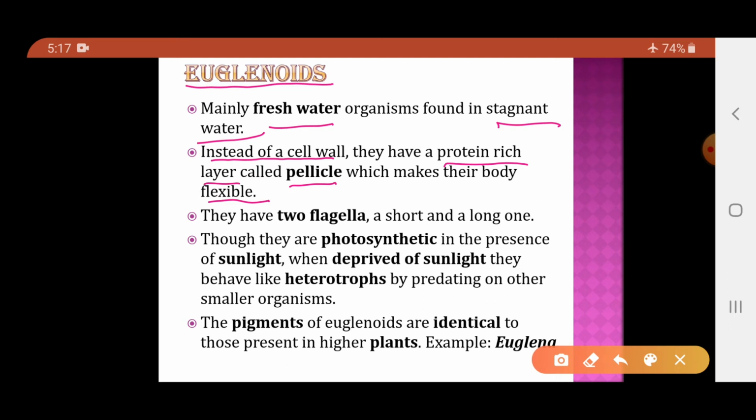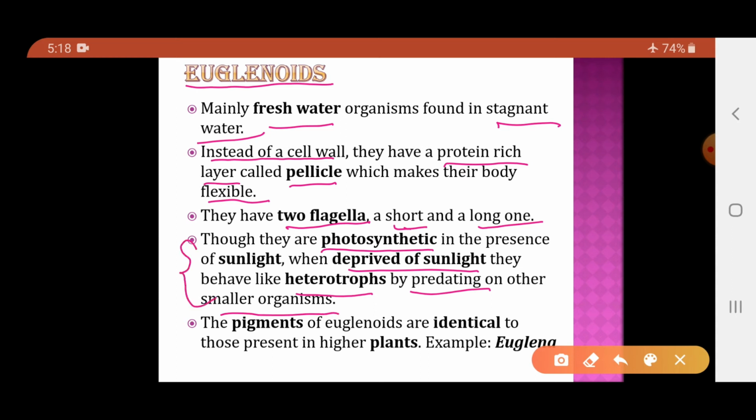So instead of a cell wall they consist of a protein layer called the pellicle, due to which their body is very flexible. They also consist of two flagella, one short and the other long. Mostly they are photosynthetic, that is, they will prepare their own food. But when there is a deprivation of sunlight, they behave as heterotrophs by predating on other smaller organisms.